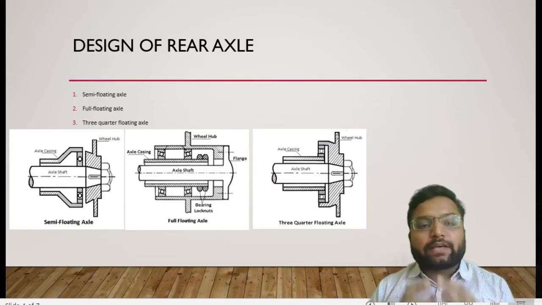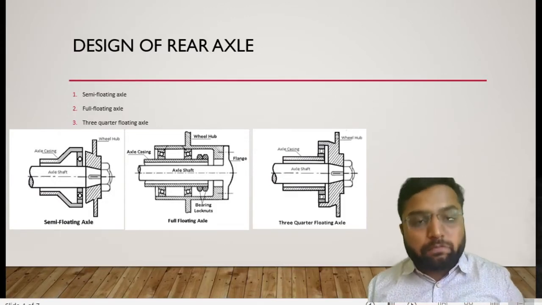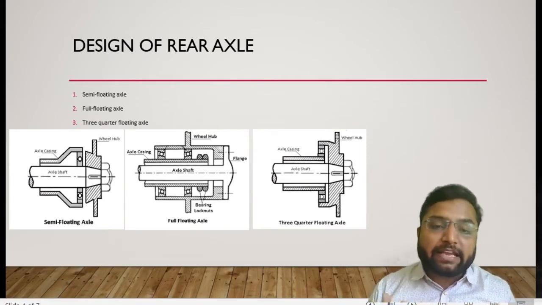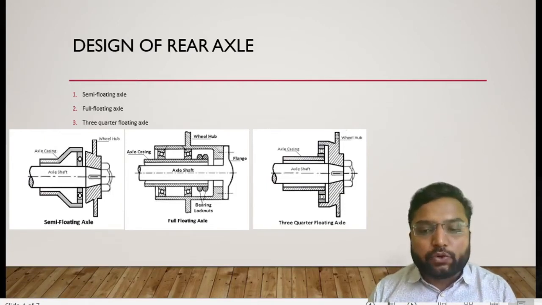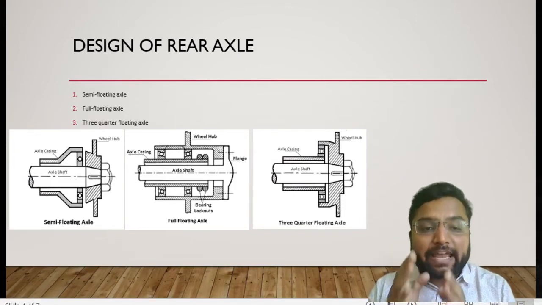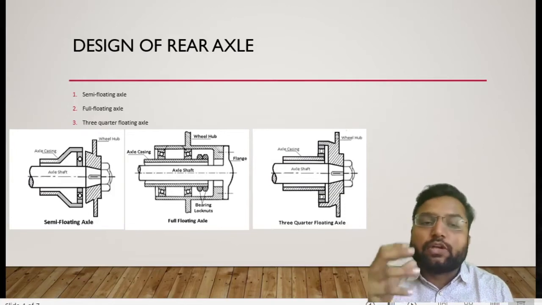First of all, live axles are used when it is rear wheel drive, in the case of a differential, and when it is front wheel drive, in the case of a transaxle. Both kinds of axle are used. In the semi-floating axle, one side of the axle is supported by the wheel hub, and another side is carried on our bearings. So one side is free and one side is fixed to the wheel hub.